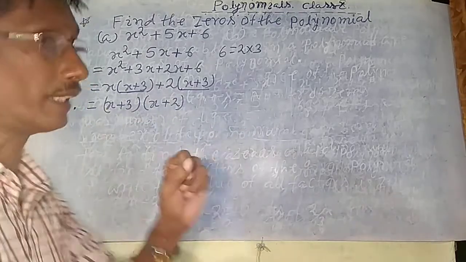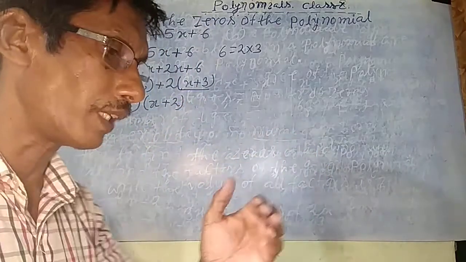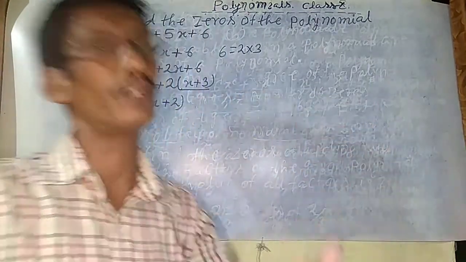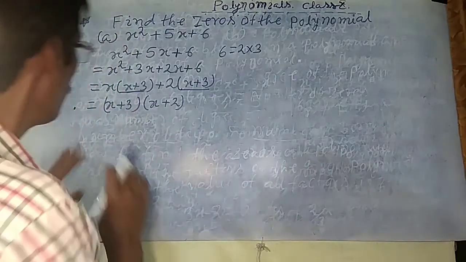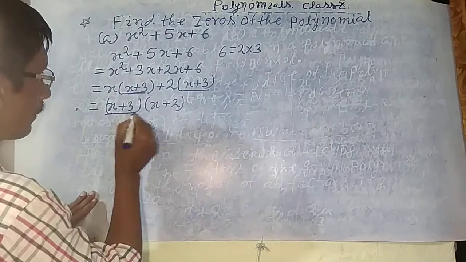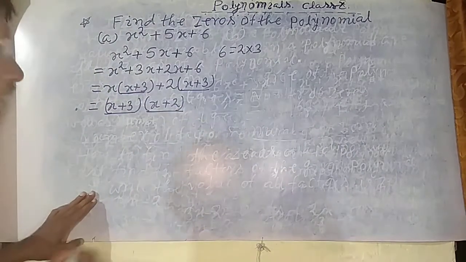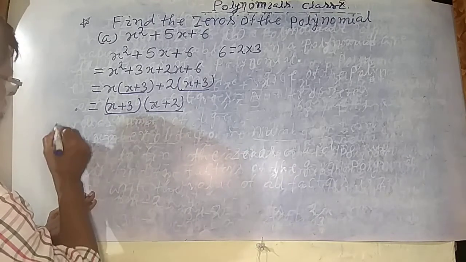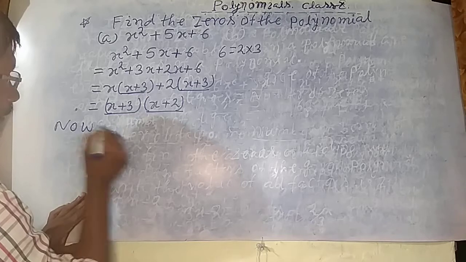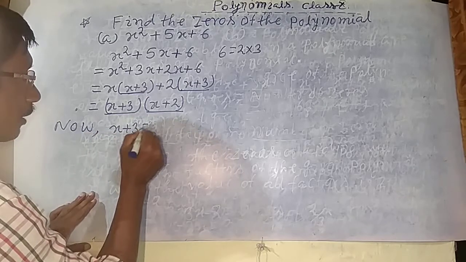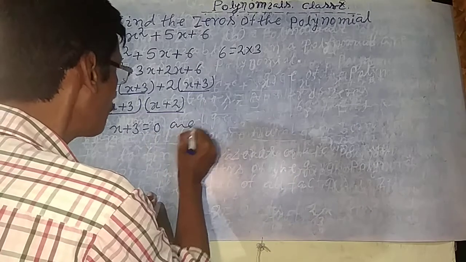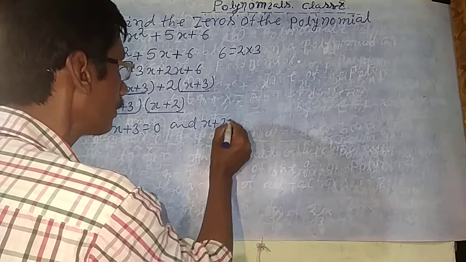Okay, so then how to write: I said that whatever factors you get, the value of all factors will be 0. Okay sir, so there are two factors, one factor here and one factor here. So take the value of 0 for each factor. Now write here: x plus 3 is equal to 0. All factors will be 0, and also x plus 2 will be 0.